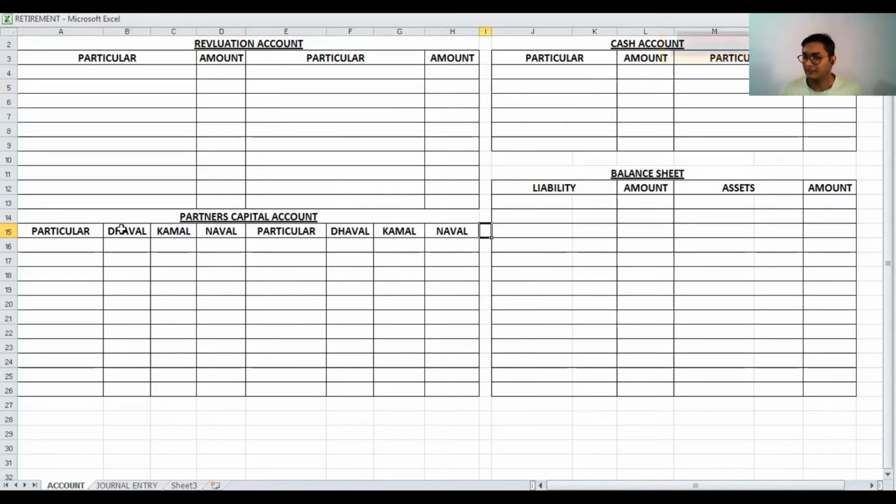Dhaval, Kamal, and Naval are partners sharing profit and loss in the ratio of 2 is to 2 is to 1. It means our old ratio is 2 is to 2 is to 1 for Dhaval, Kamal, and Naval.